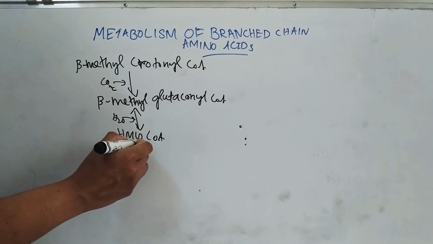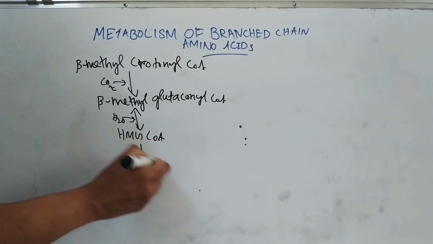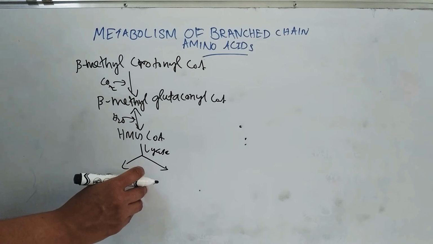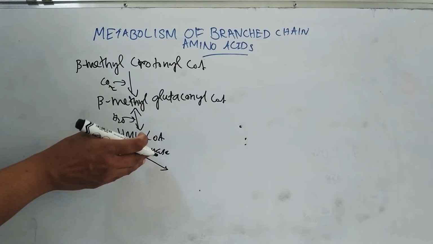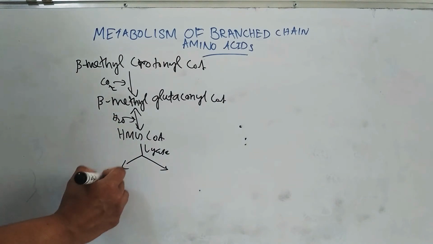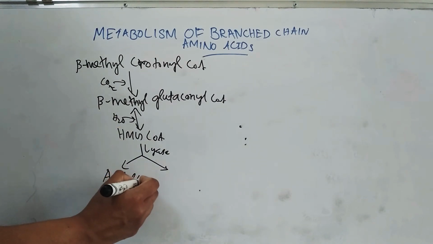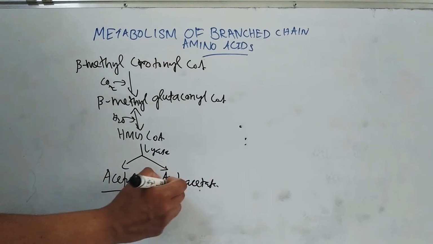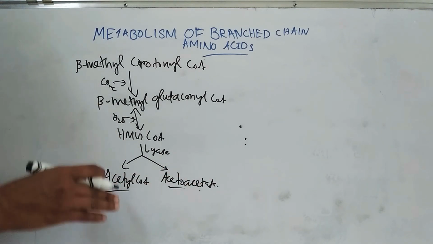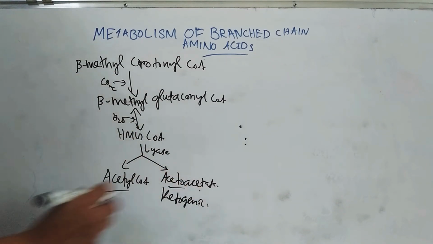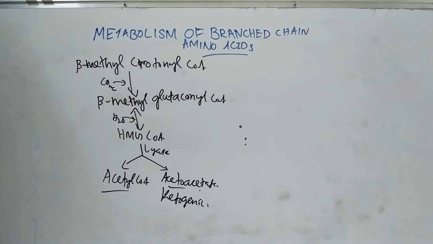Next step is cleavage of this HMG CoA by the enzyme lyase, to form acetyl CoA and acetoacetate. Since it forms acetyl CoA and acetoacetate, it is confirmed that leucine is a ketogenic amino acid. So that is about the metabolism of leucine.